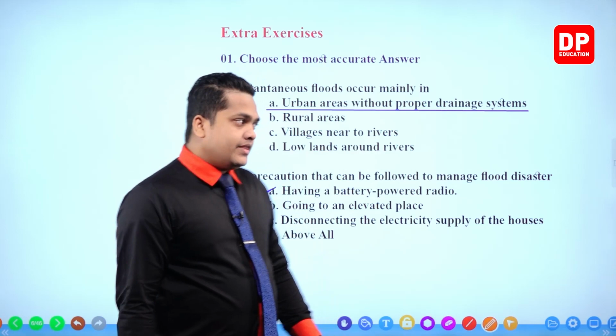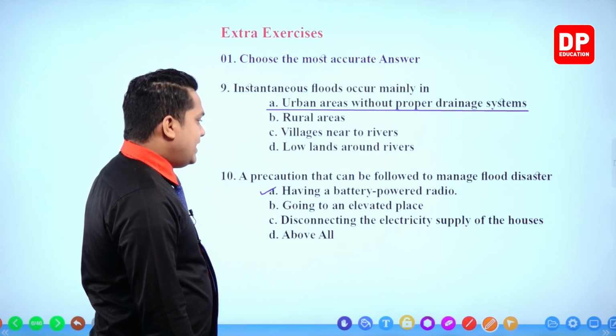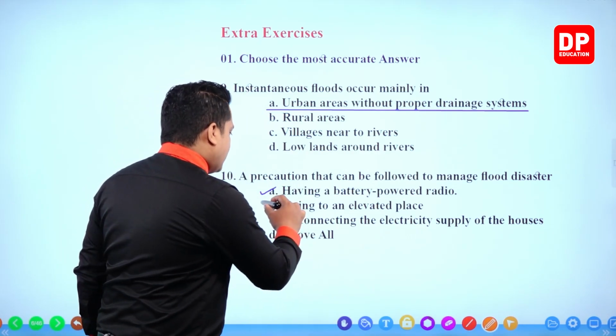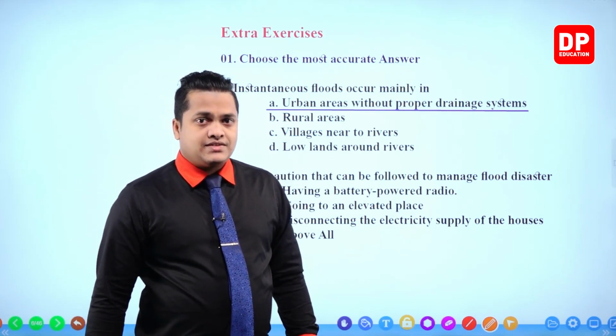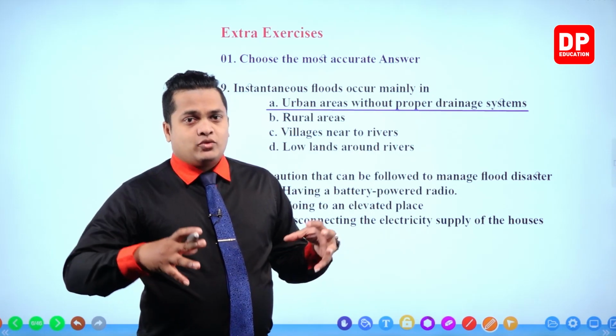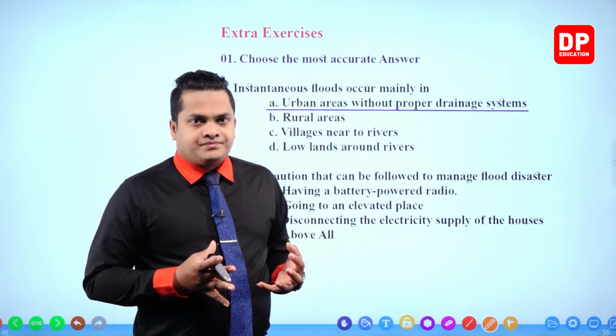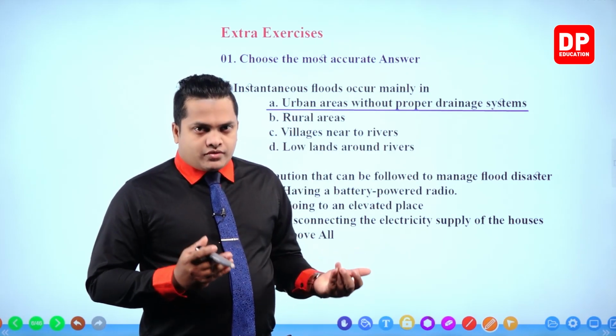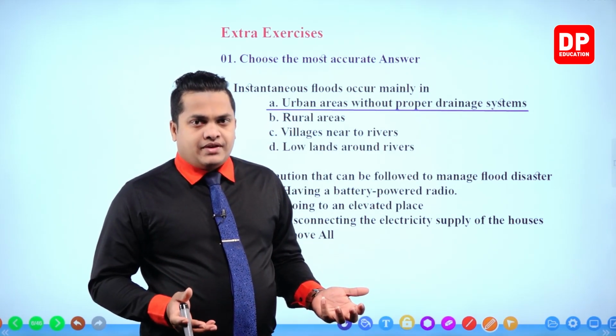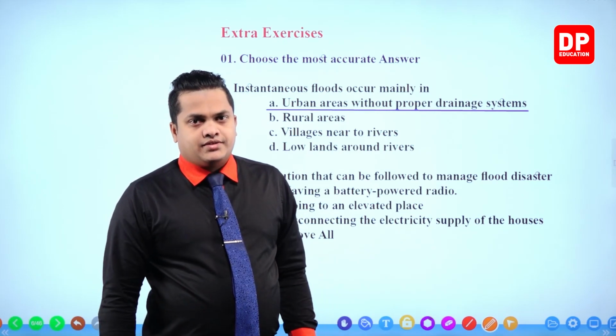Okay. Then the next one, going to an elevated place. It is absolutely correct. You know that if you go to an elevated place, your life can be saved. Most people go to an elevated place if there is a risk of flood.